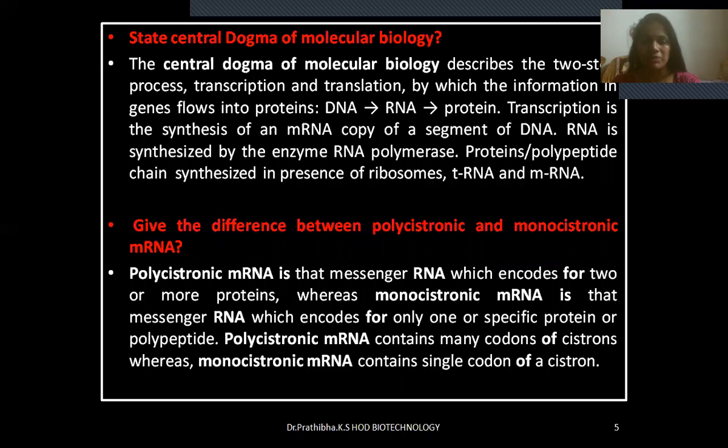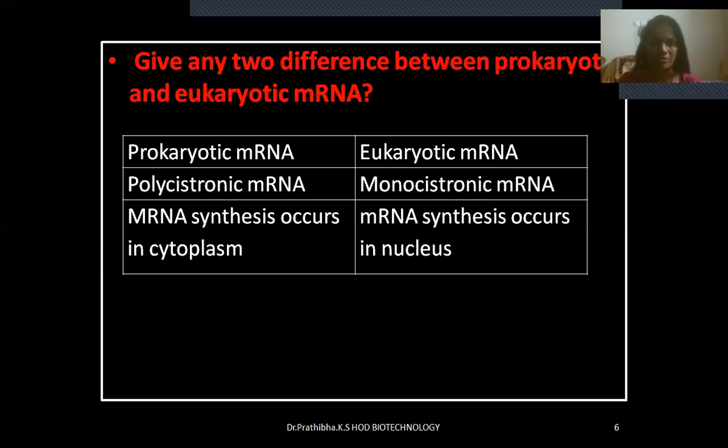Give the differences between polycistronic and monocistronic mRNA. Polycistronic mRNA is that messenger RNA which encodes for 2 or more proteins, whereas monocistronic mRNA is that messenger RNA which encodes for only one specific protein or polypeptide. Polycistronic mRNA contains many cistrons, whereas monocistronic mRNA contains a single cistron.